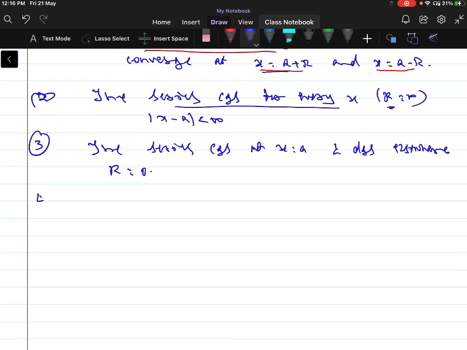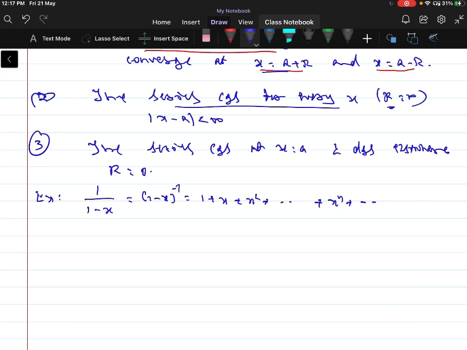For example, 1 by 1 minus x can be written as (1 minus x) to the power of minus 1. It can be written as a power series: 1 plus x plus x square and so on, plus x power n and so on.